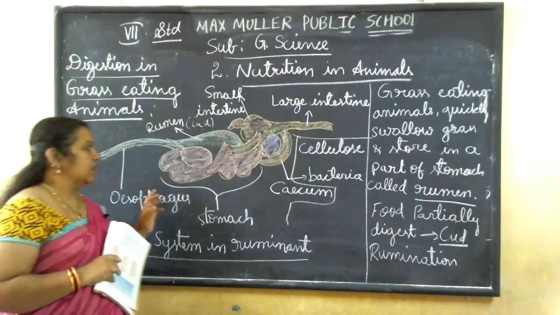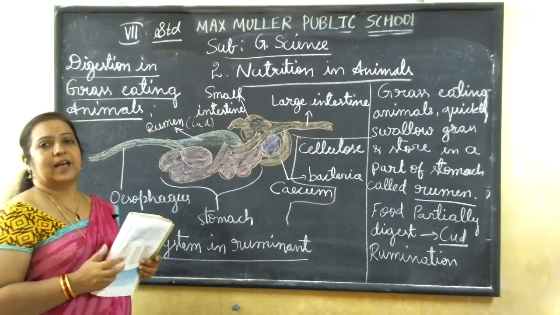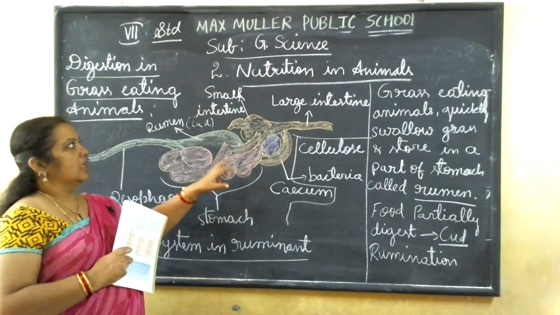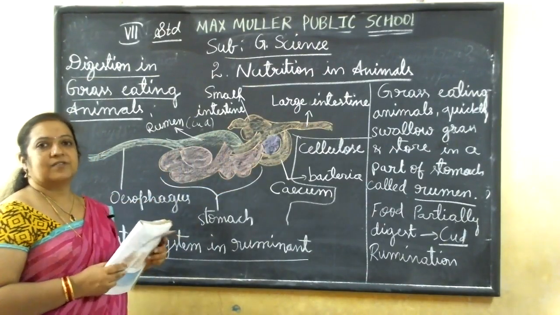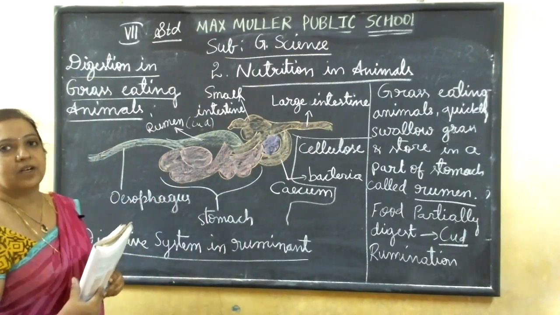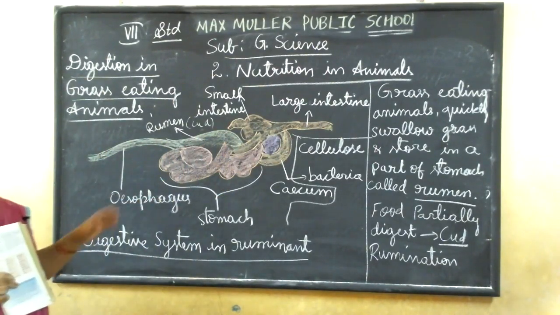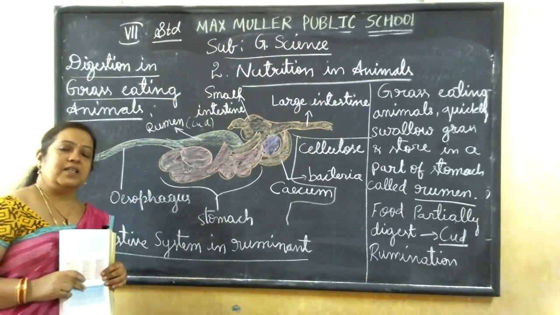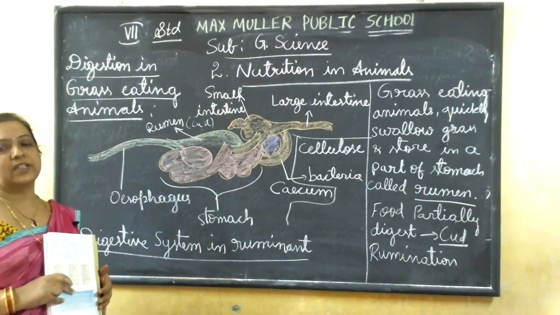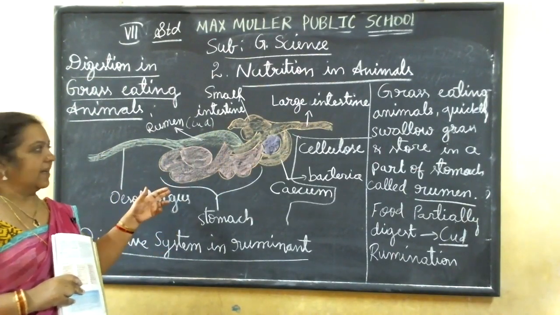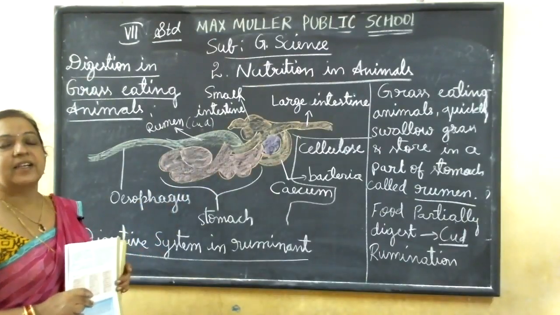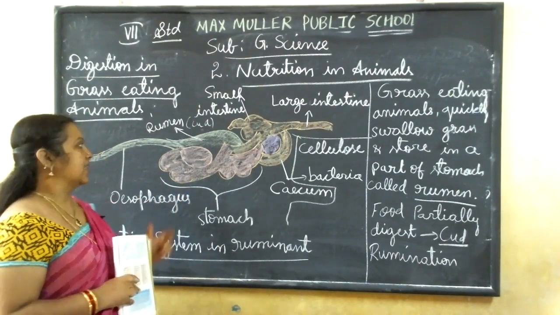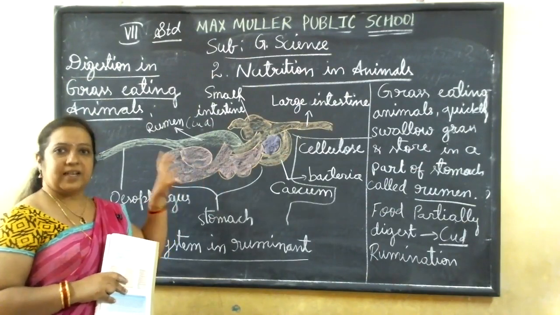Then the food is digested by the activities of the bacteria. In the stomach area and in the small intestine, because of the bacteria, this food is digested. Grass, leaves, branches of the trees, all that we are eating, some of the bacteria go inside the stomach area. In the stomach also they secrete some digestive juices and bacteria. By the action of so many bacteria, they are able to digest this food.